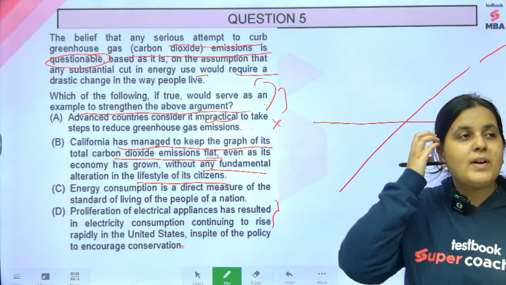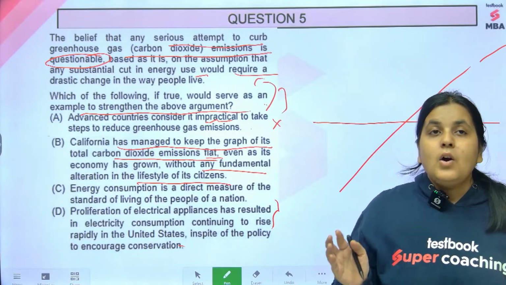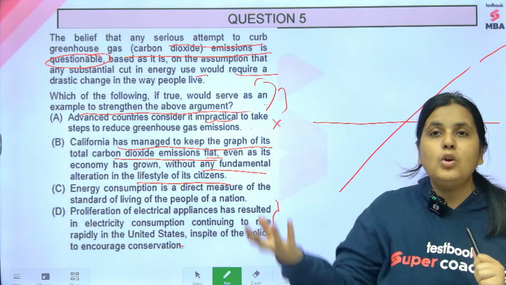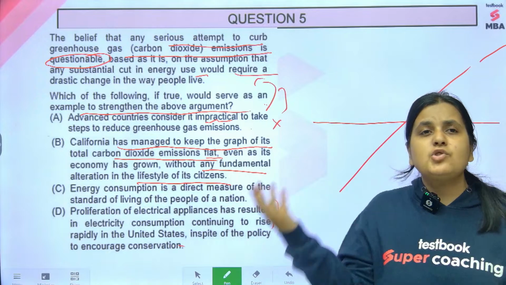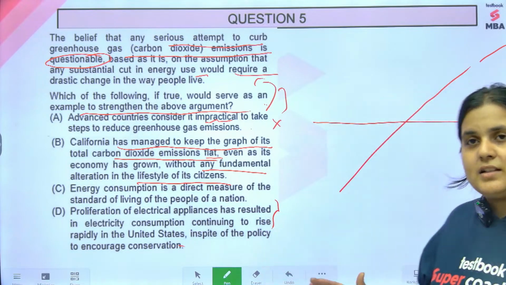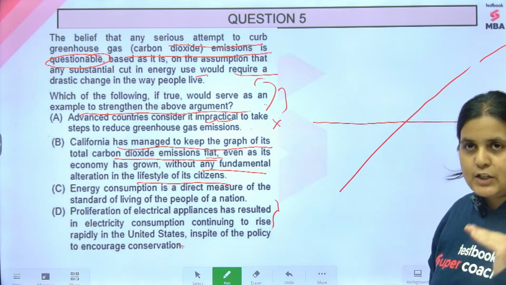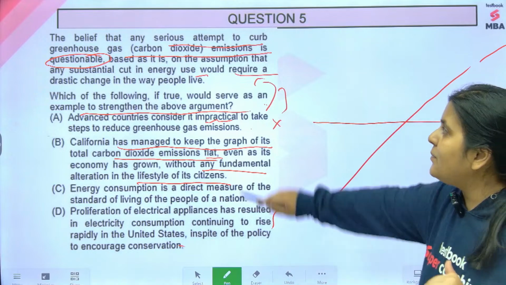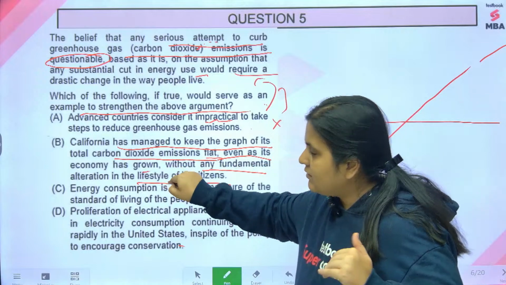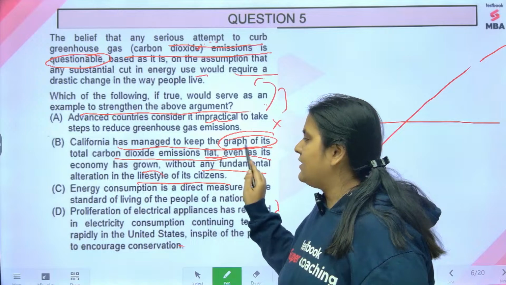Means you don't need to do any serious cuts or any drastic changes, not that you immediately bring some strict law or something revolutionary. You can do it without changing or affecting the lifestyle of the people, without making any serious attempt, continue growing, and you can still keep the graph flat.